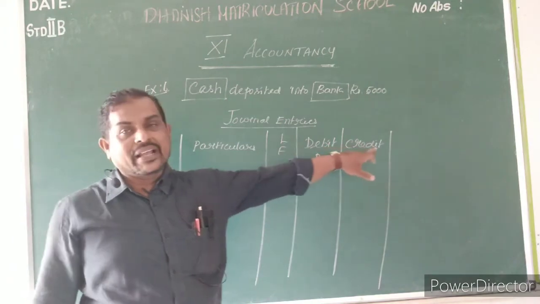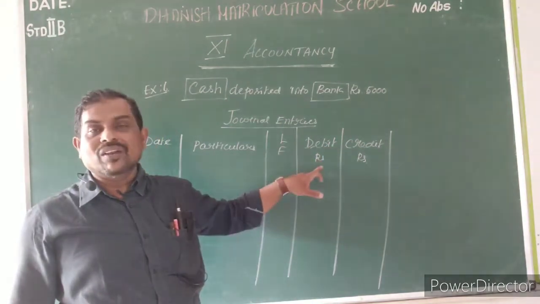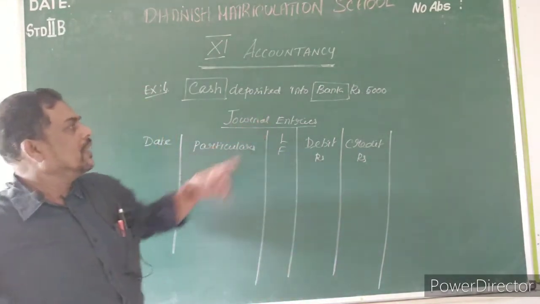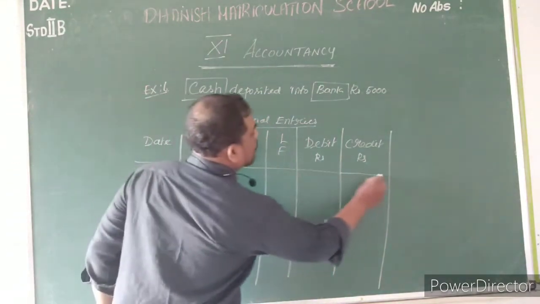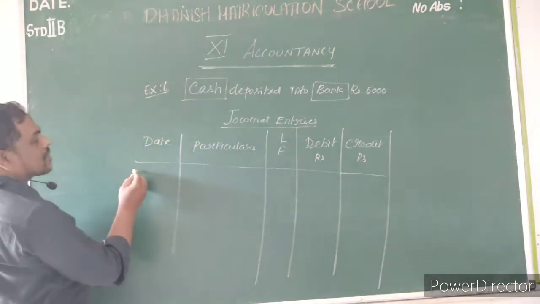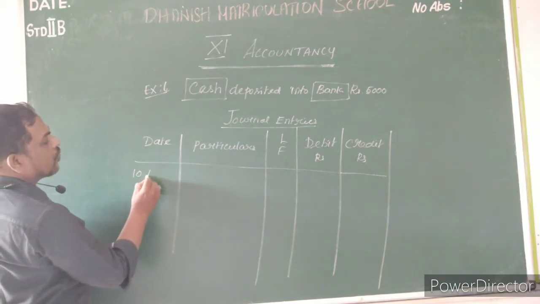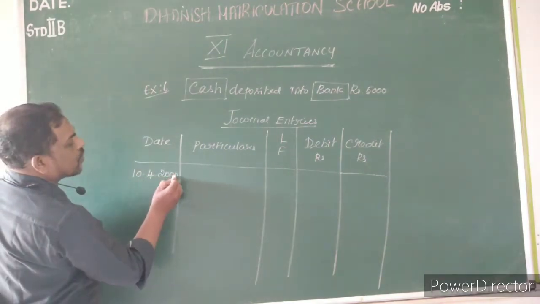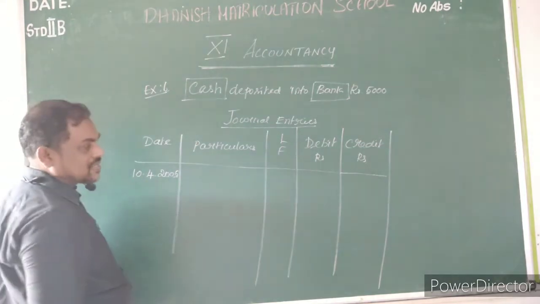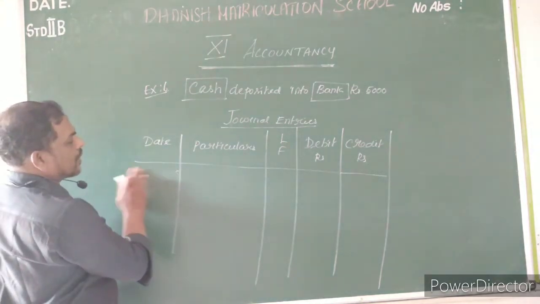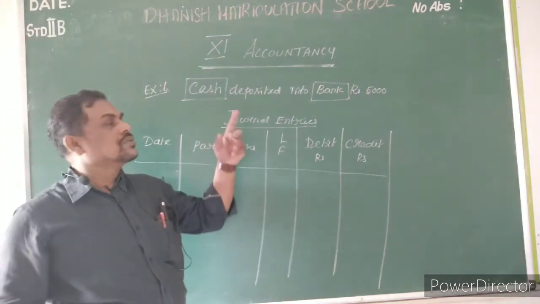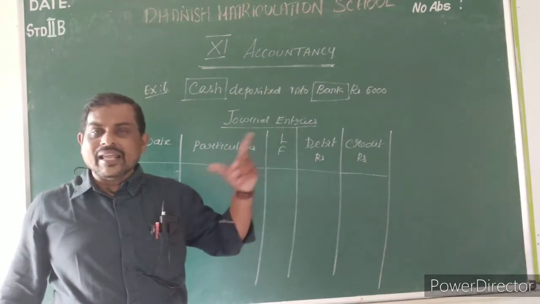Here, debit and credit: the debit entry amount will come in the debit side, and the credit amount will come in the credit side. Now you tell me, in this transaction, which one is debit? If the date is given, you have to mention the date, for example 10/4/2005. Here there is no date, so I did not put the date. In particulars you have to mention the debit entry and the credit entry.